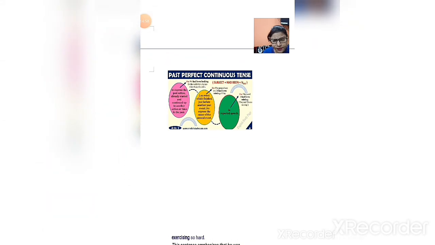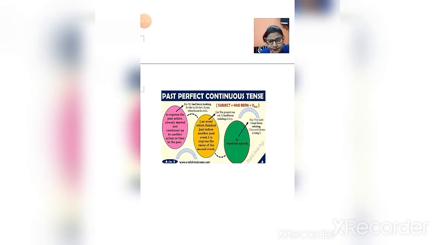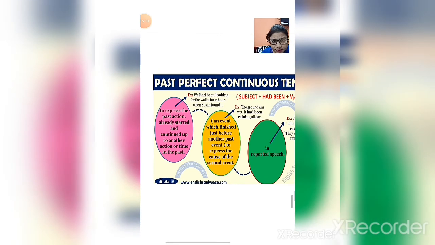Let us see the conclusion of the class. It is used to express a past action already started and continuing up to another time or action in the past. As we talked about, we had been looking for the wallet for 2 hours, again a time duration, when Susan found it.